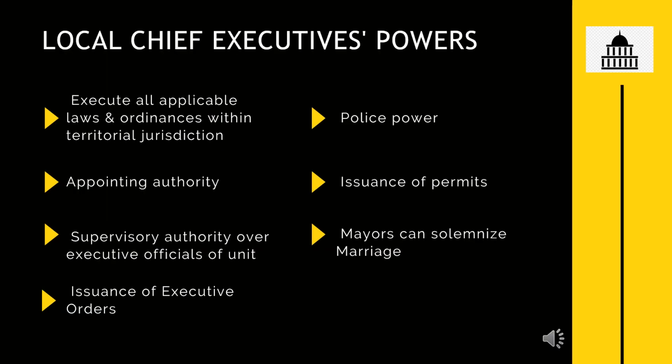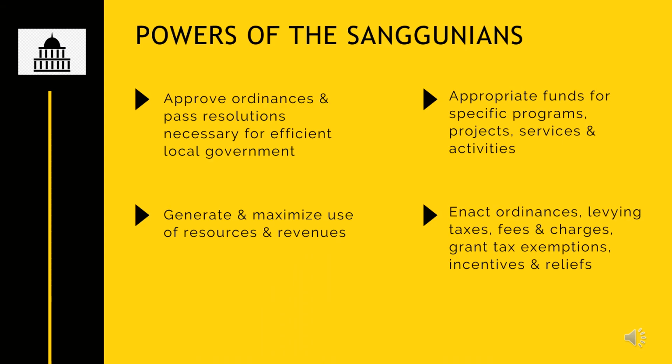These are the powers of local chief executives. They execute all applicable laws and ordinances within the territorial jurisdiction. They are the appointing authority. They have supervisory authority over executive officials. They issue executive orders. They have police power. They issue permits. And in the case of mayors, they can solemnize marriage.